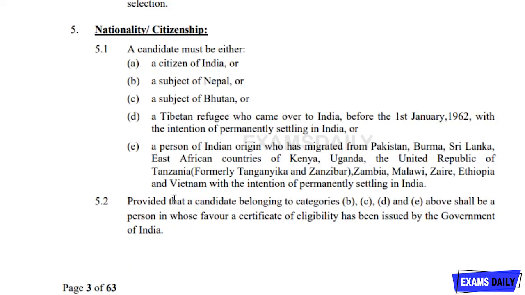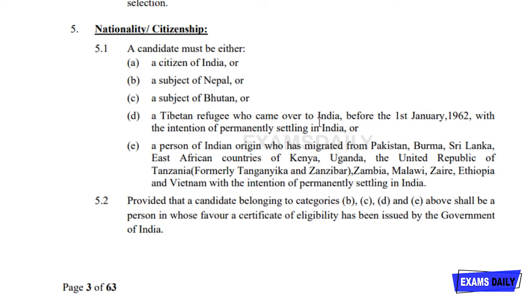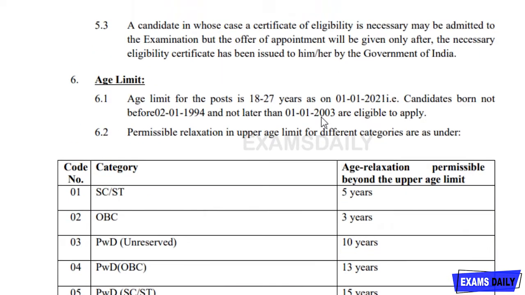And next, a very important thing is citizenship. If you are applying for this, you should be a citizen of India, or a subject of Nepal or a subject of Bhutan. They have also given some other countries, so you can check through it. And next is the age limit. You should have completed 18 years, and the maximum age limit is 27 years as on 1/1/2021. That is, you should be born not before 2/1/1994 and not later than 1/1/2003. So if you are eligible, you can apply for this.